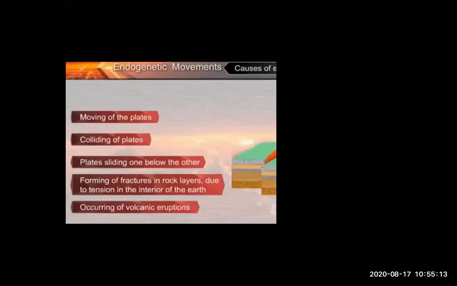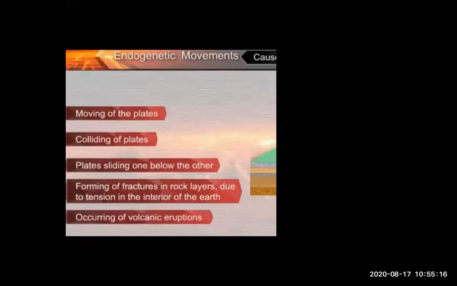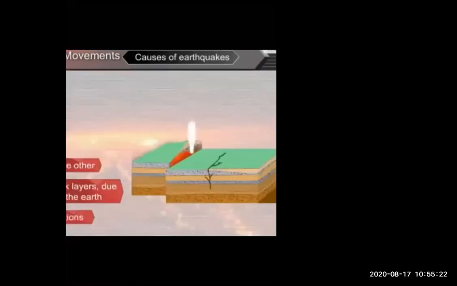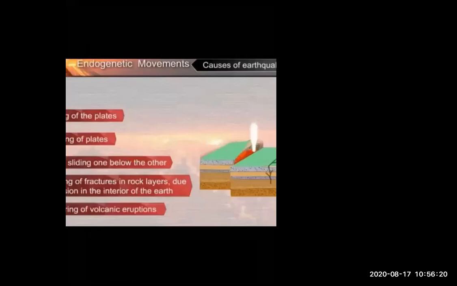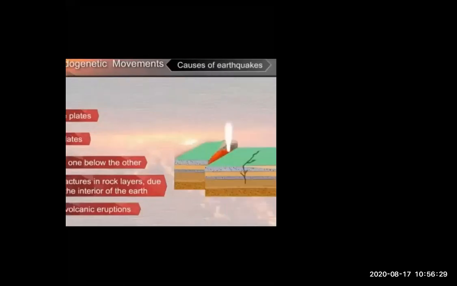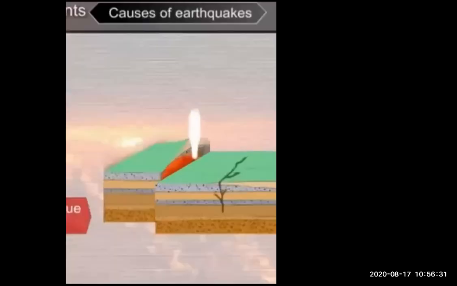Now, occurring of a volcanic eruption. What is the occurring of a volcanic eruption? Just look at over there.